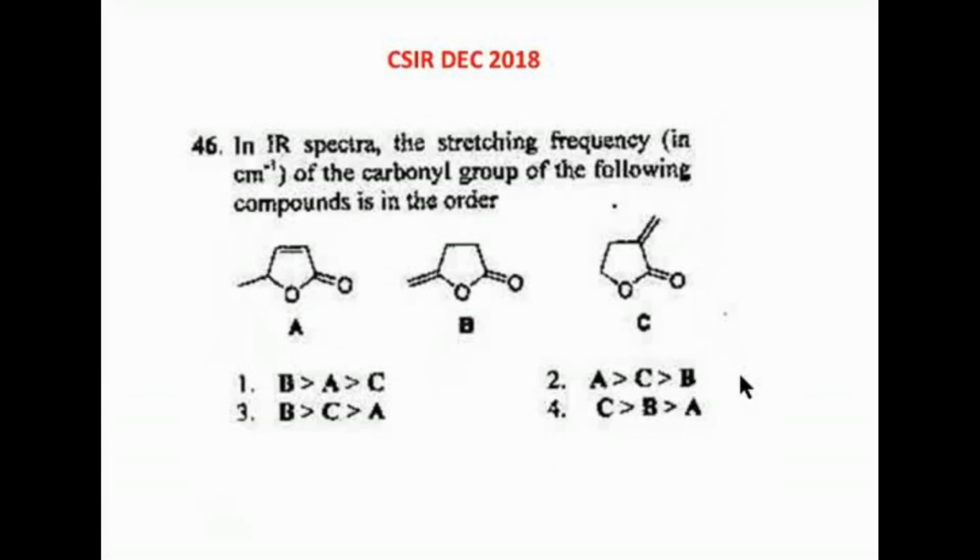Now, could you tell me which is the lowest? Let's find the lowest first, and we can rule out two options. Which is the lowest? A, ma'am. Very good, awesome. Why is it lowest? Due to conjugation, ma'am. This double bond is in conjugation with the C double bond O. So A will be lowest. A is lowest means options 1 and 2 are ruled out. A has the lowest stretching frequency, so the right answer could be in option 3 and 4. Now tell me, B and C, which is the answer?